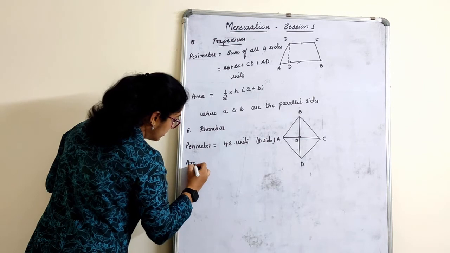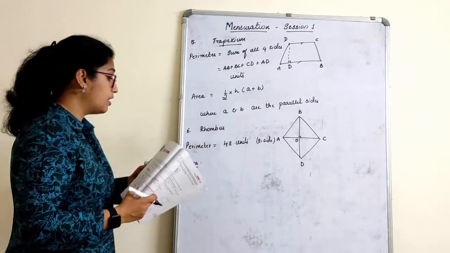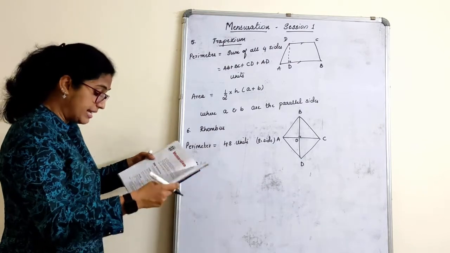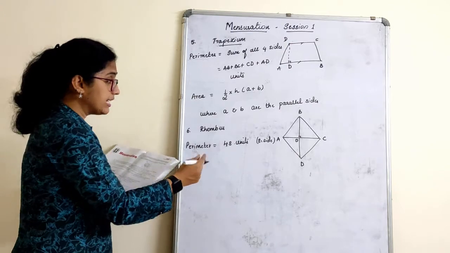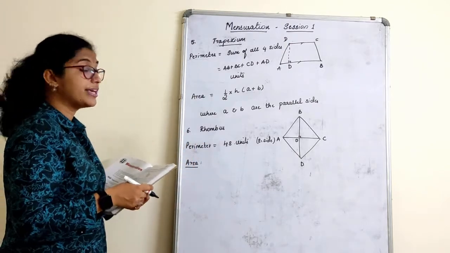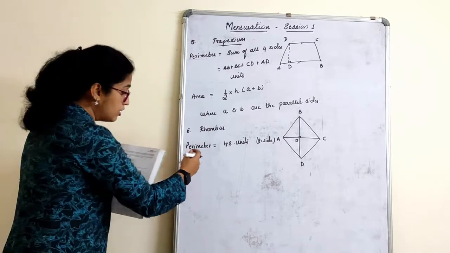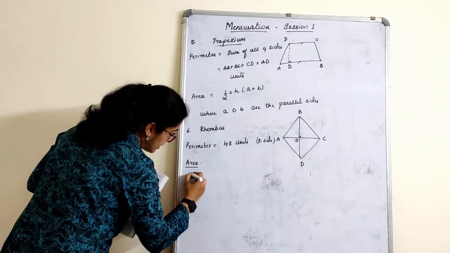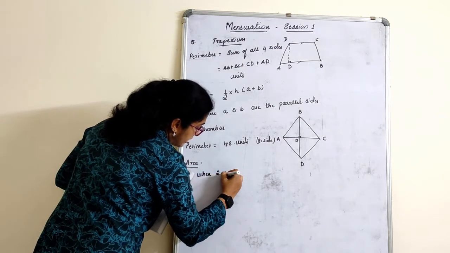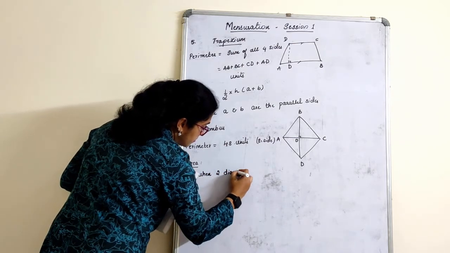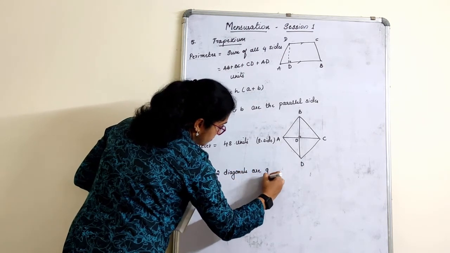Area. There are actually 2 formulas for area here. We can find the area of a rhombus when the diagonals are given. We can also find the area of a rhombus when the base and altitude are given. So for area, I will write here, case 1: when 2 diagonals are given.